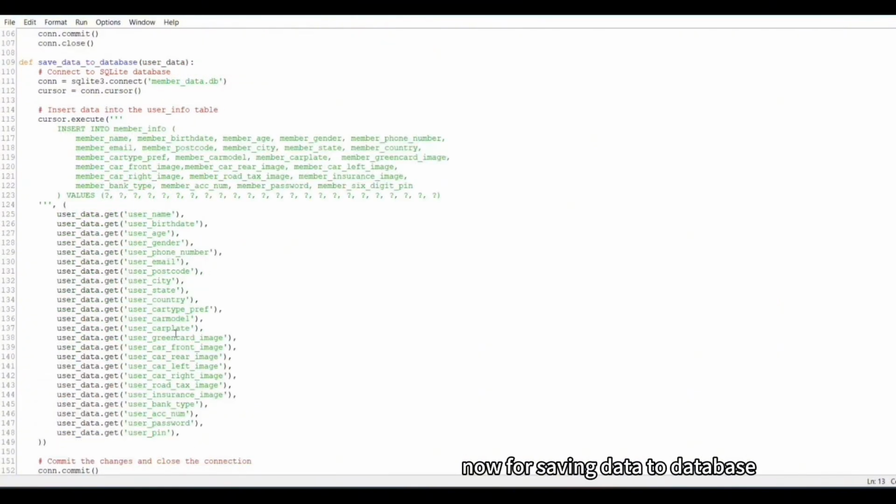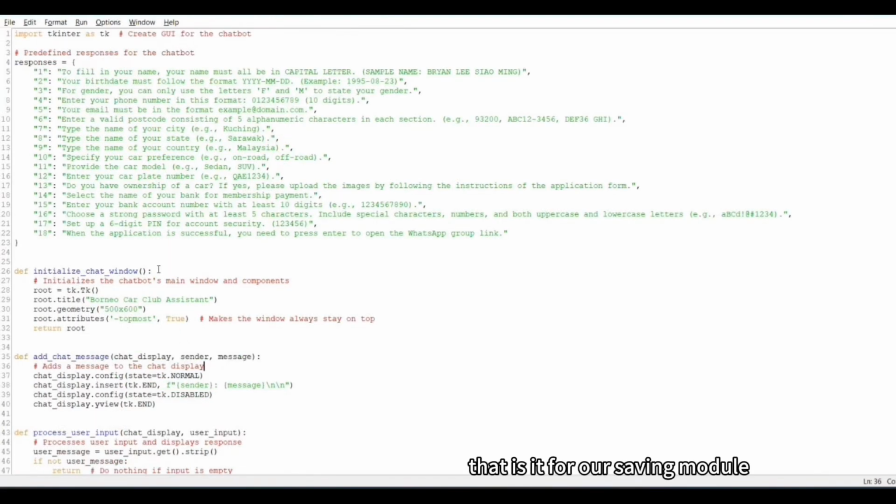Now for saving data to database, we use the JSON file that we made, which has taken all the users' inputs. Then we save them all into the database we have created. That is it for our saving module. Now I'll be heading over to our chatbot module. Its purpose is to guide the user through the application process, helping them with any problems or misunderstandings along the way. We had to use the Tkinter library in order to create a GUI for the chatbot.